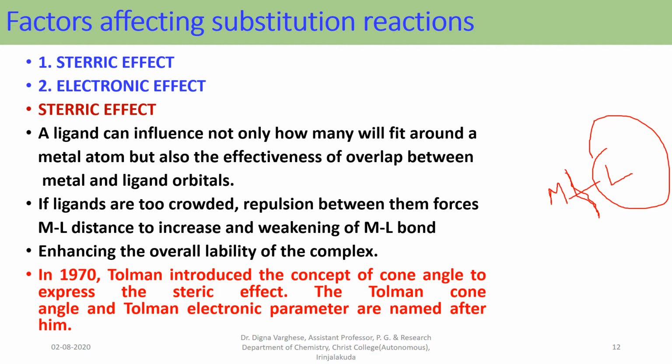In 1970, Tolman introduced a new concept, that is the steric effect, by the term cone angle. The Tolman cone angle and Tolman electronic parameter are named after him.